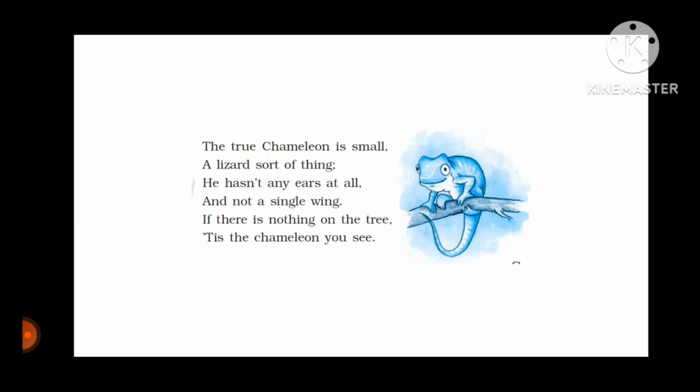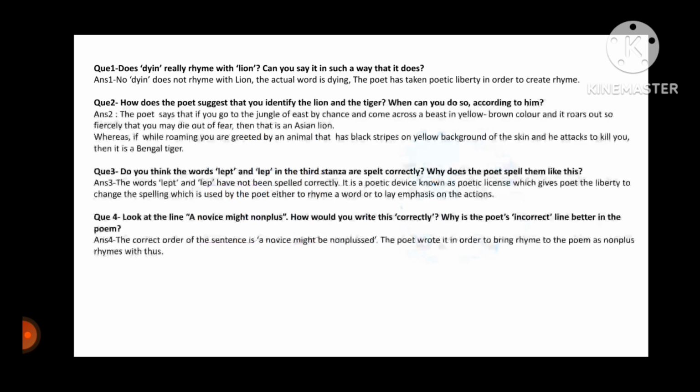And if you see a creature with no ear and no wing, and if you also see that there is nothing on the tree, you should be sure that there is a chameleon, because chameleon is known to camouflage. That means blend with the environment. So this is how you will identify a chameleon. Again, the true, he hasn't, there is alliteration.